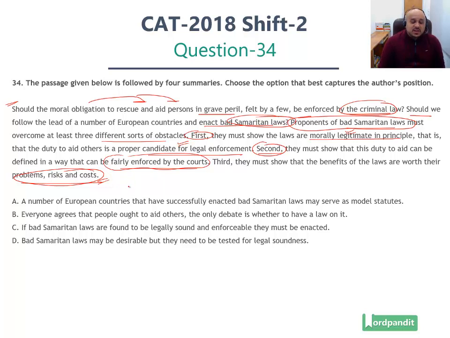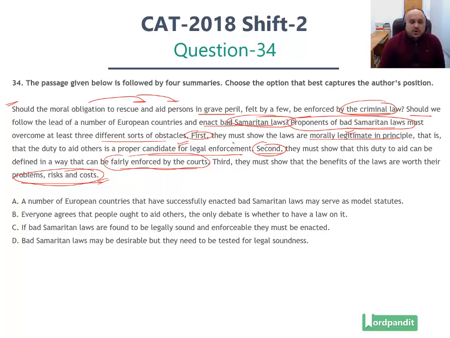The police will be involved, lawyers will be involved, courts will be involved. So is it worth taking all these risks? And also, you would be effectively infringing upon the rights of others as well. So someone might say, I don't want to help other people, that is my choice. So it becomes a pretty tricky debate, right?